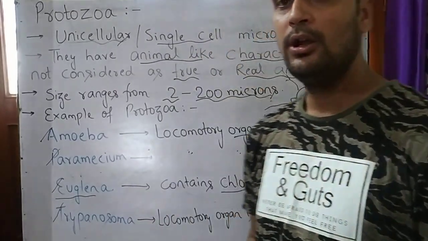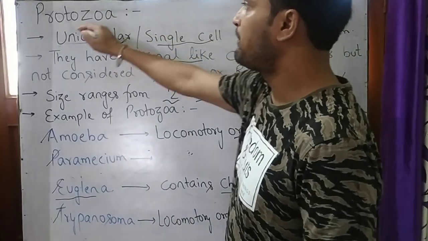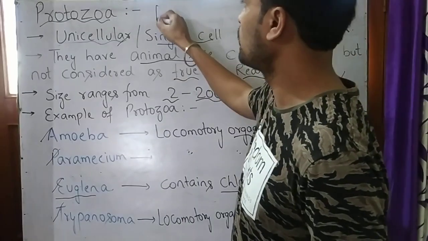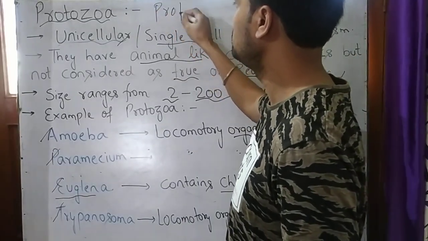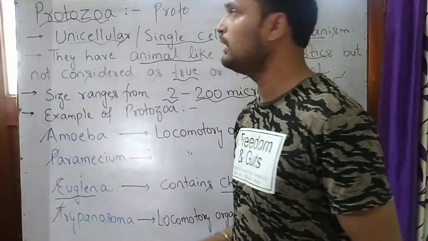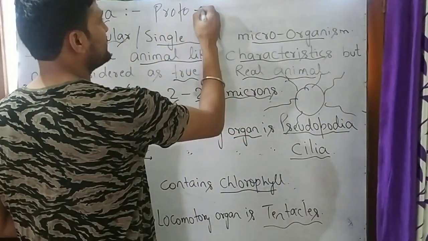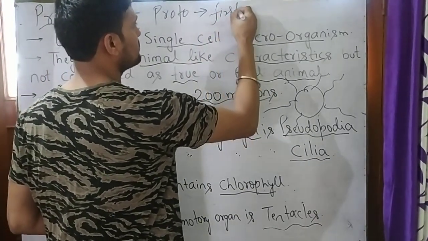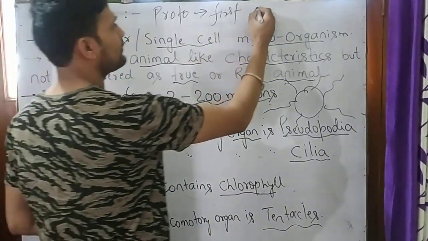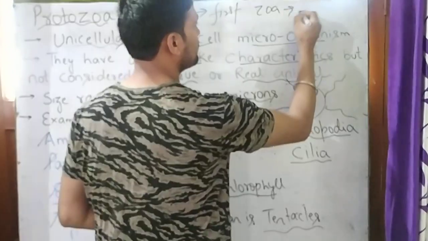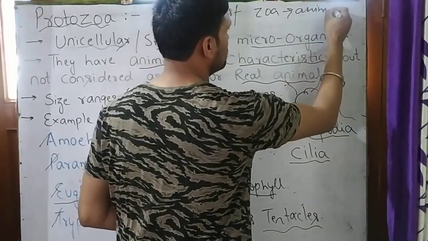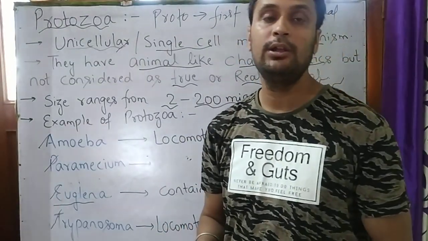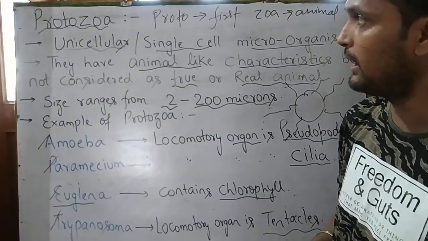Now students, what do you mean by protozoa? We will see. In protozoa, proto means first and zoa means animal. So the protozoa is the first animal which originated on earth.